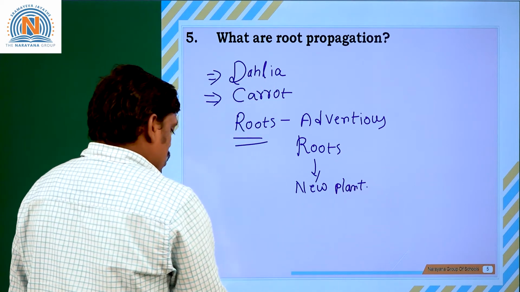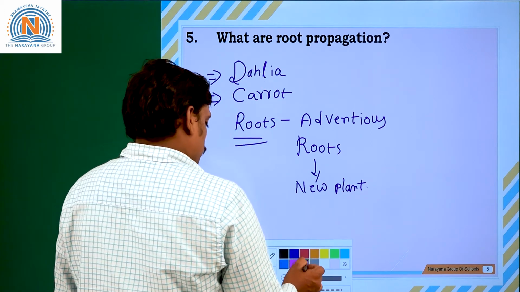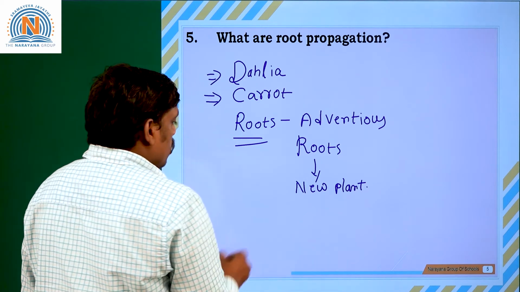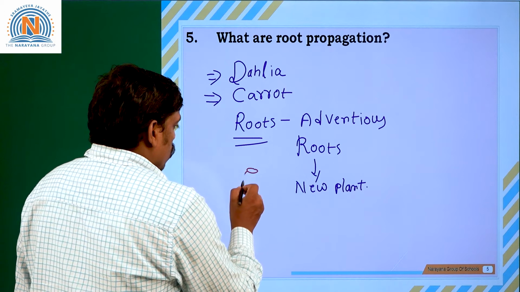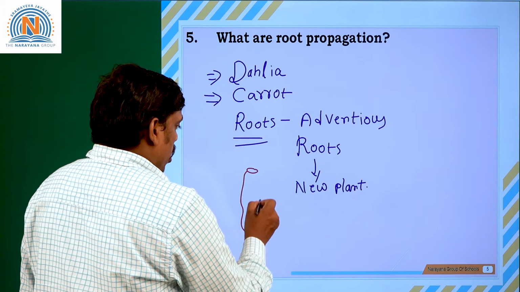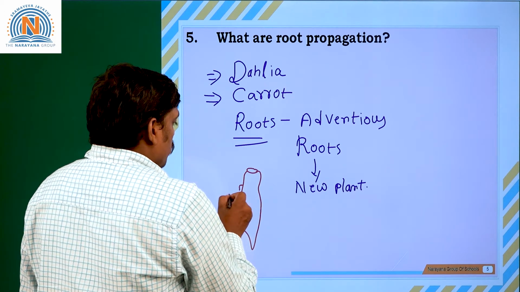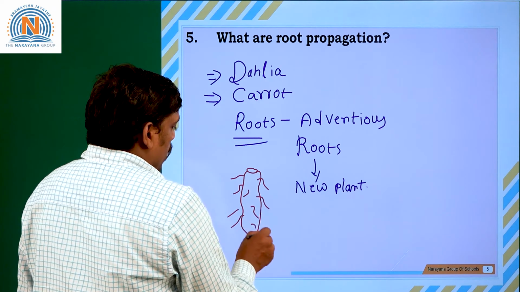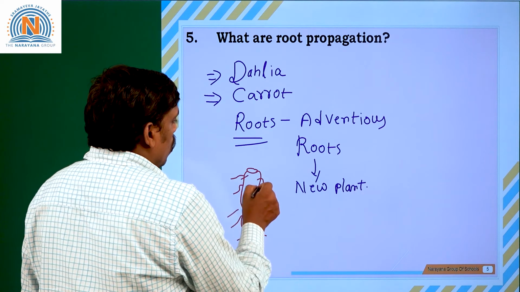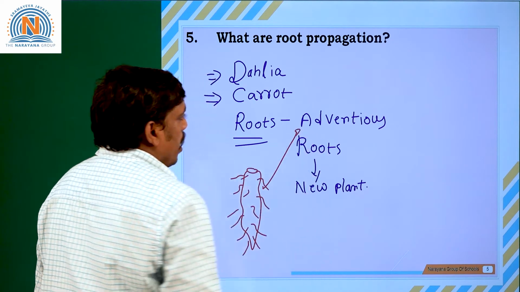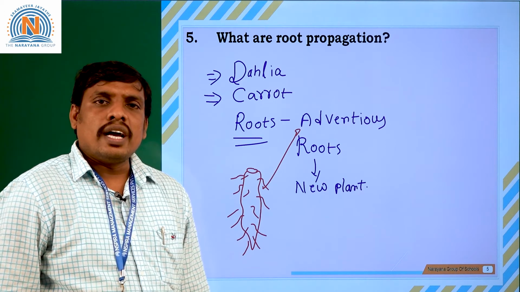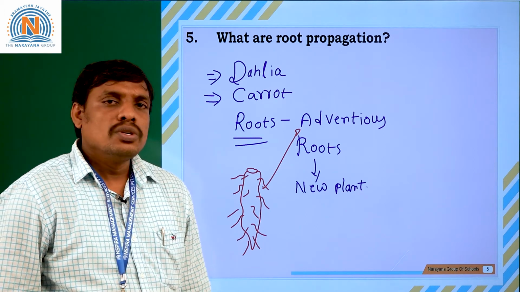For your better understanding, I would like to draw the diagram. Now let us see one interesting diagram of a carrot. Generally the carrot looks like this, right? From the surface area of the carrot, different roots are coming out. What are these roots called? As I said, adventitious roots. Each and every root has the capability of giving birth to a new plant.